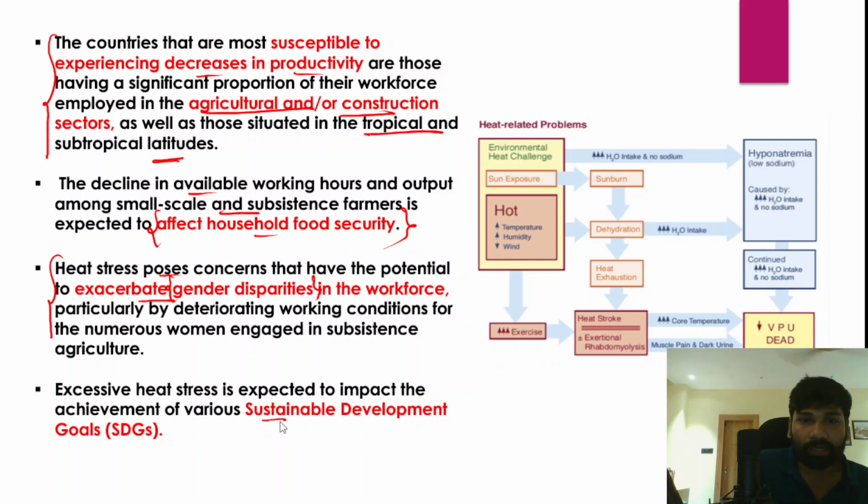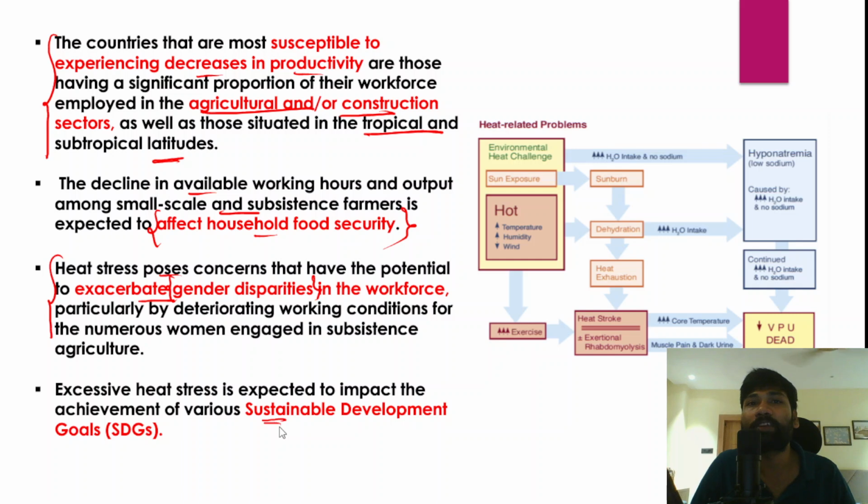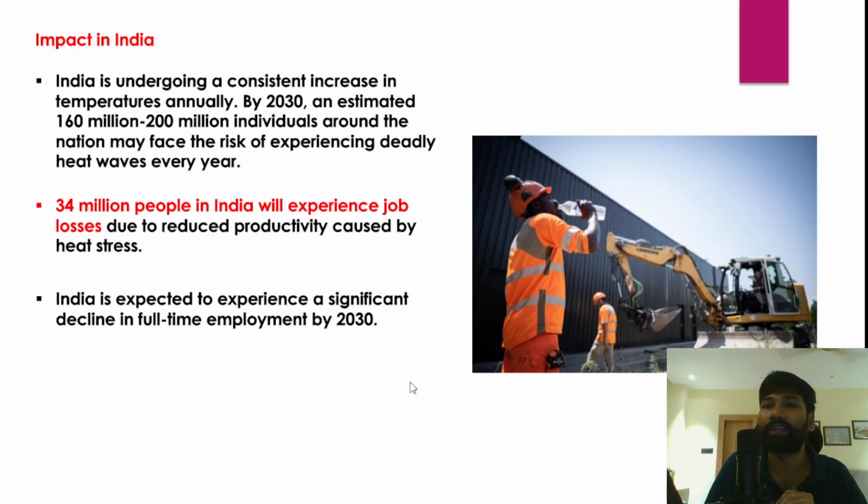Apart from that, we should not undermine the role of heat stress and heat wave like conditions on sustainable development goals. Remember that all countries aim to achieve these sustainable development goals by 2030, but it is expected that excessive heat stress will impact the achievement of all these goals by 2030. And we need to specifically talk about the impact of heat wave or heat stress on India. So how would this heat wave impact India?